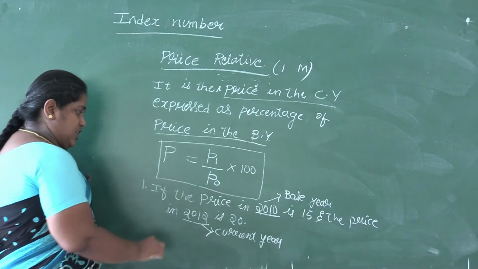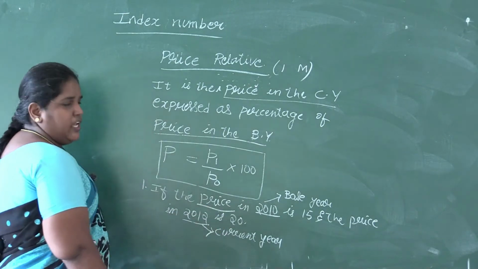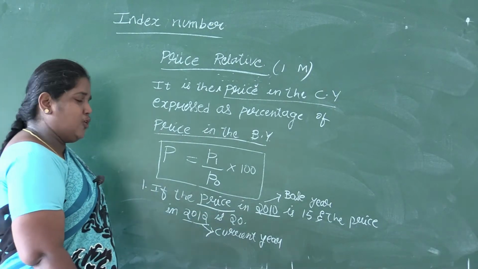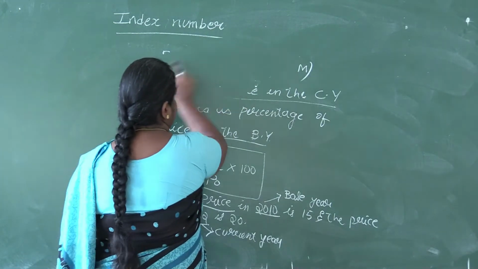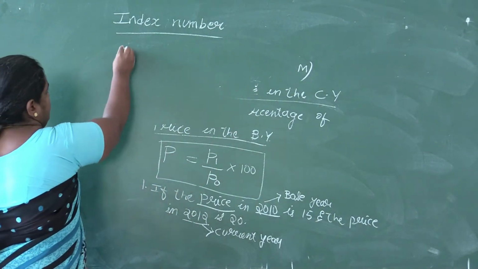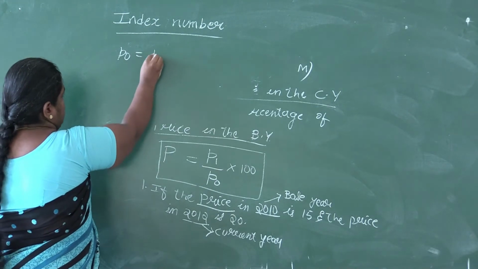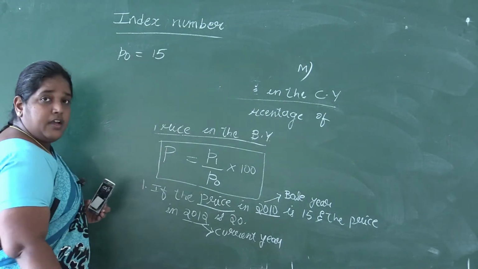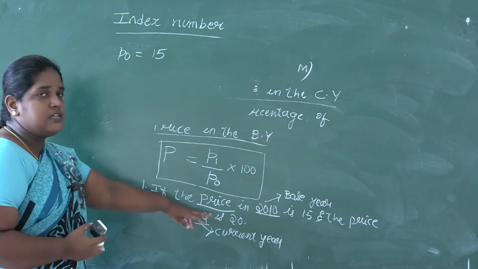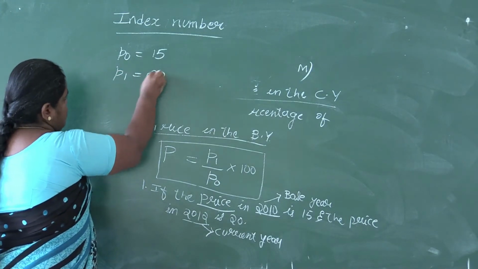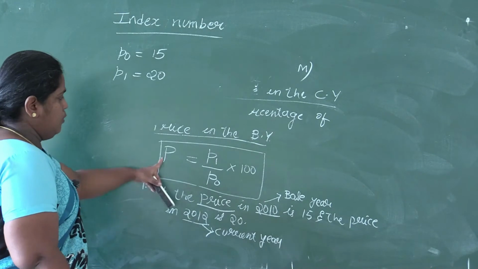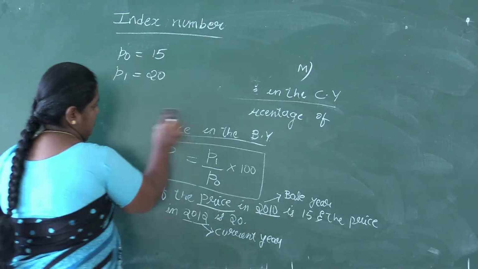I have mentioned it as price here. So base year price is denoted by P0. What is the value of P0 in this? P0 is 15. Current year price is 20, so P1 is 20.